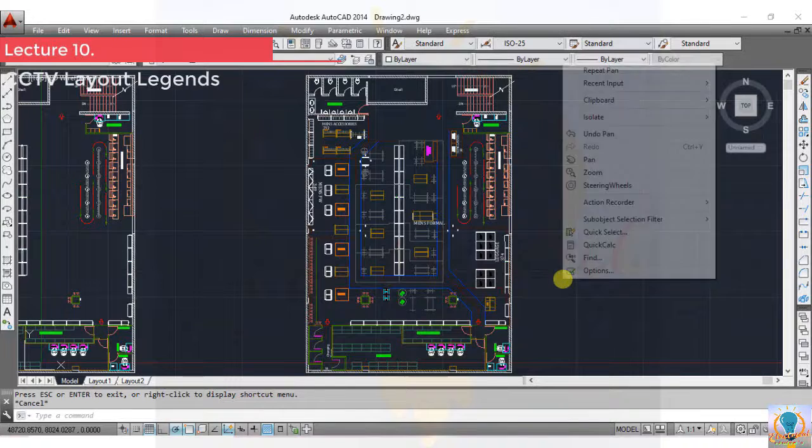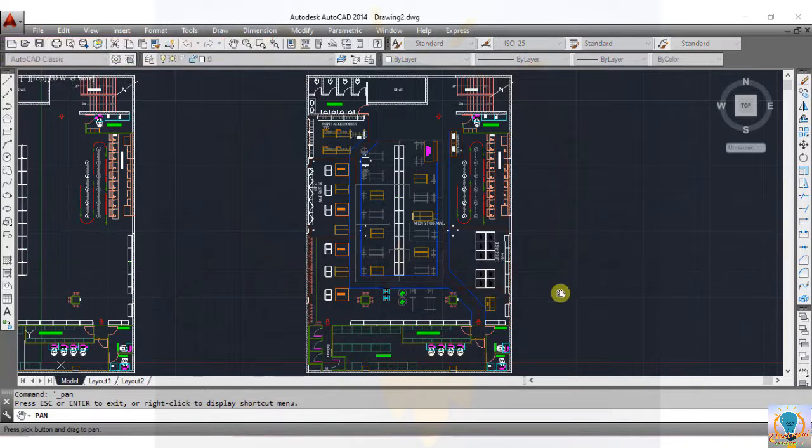Hello dear learners. Now I am starting with the AutoCAD part. So first step is to know the purpose of the building. Let's suppose this building will be the shopping store.